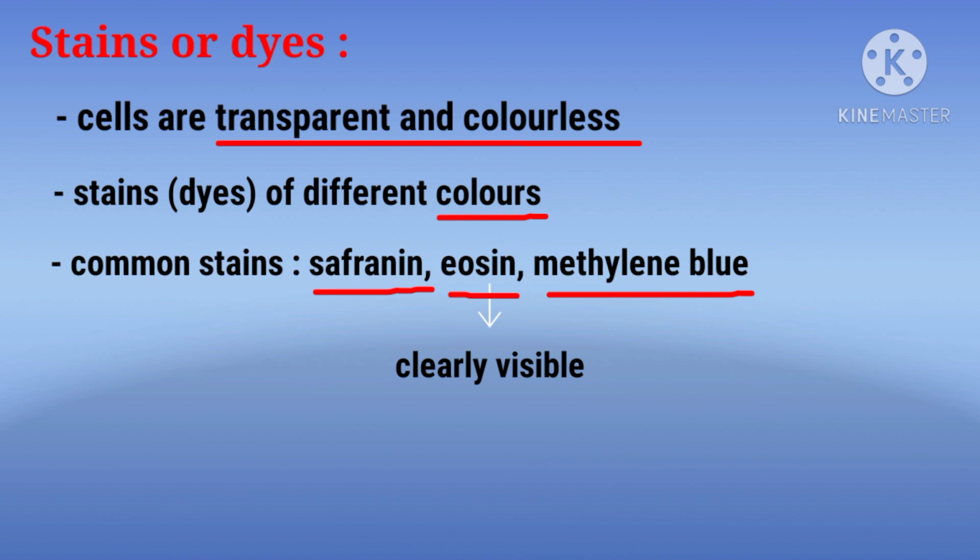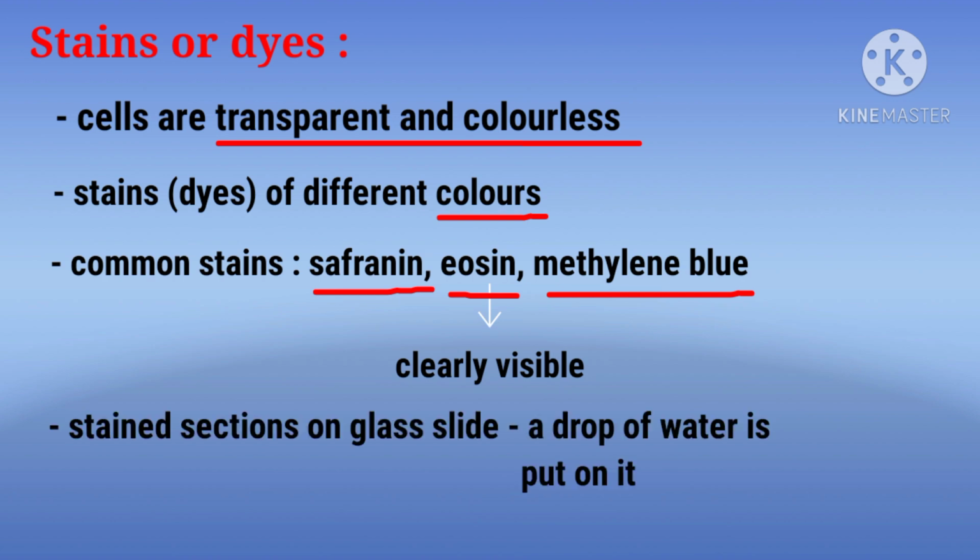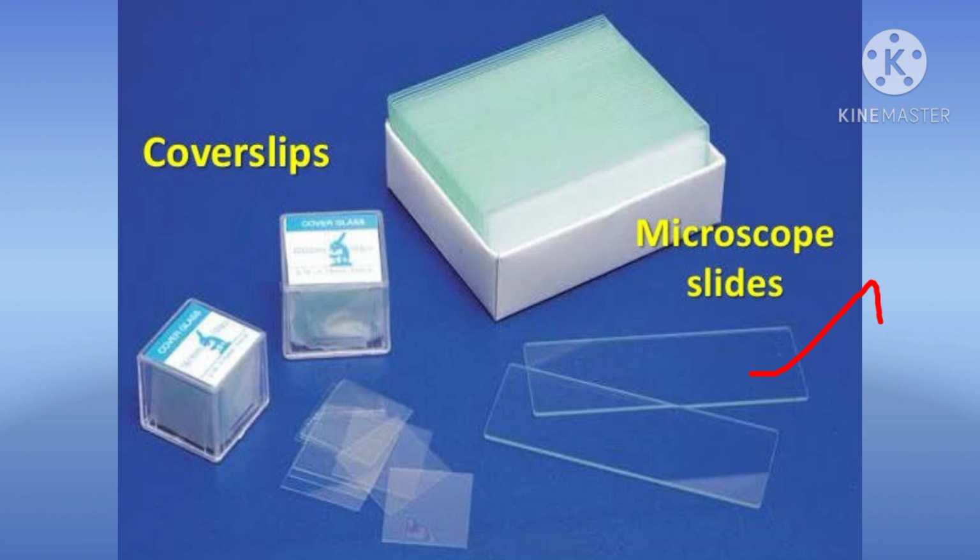As we have learnt earlier, for observing the cells, we should take thin sections using a sharp blade. Sections are nothing but thin slices. After taking thin sections, they should be stained. After staining, the stained section is placed on a glass slide and a drop of water is put on it. See this? This is the glass slide and this is the cover slip.